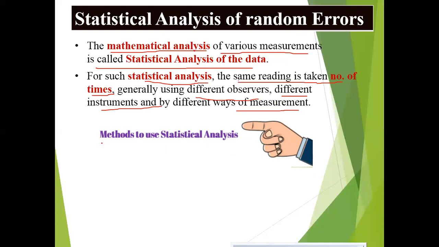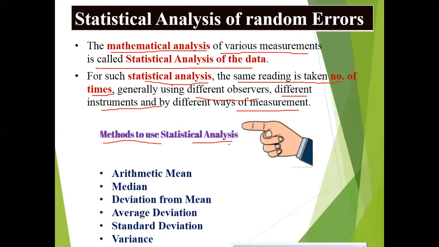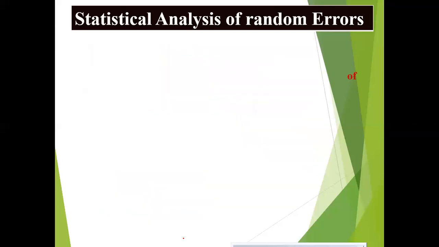Now coming to the methods used in statistical analysis. First one, arithmetic mean. Second one, median. Third one, deviation from median. Fourth one, average deviation. Fifth one, standard deviation. And last one, variance. We will see one by one.